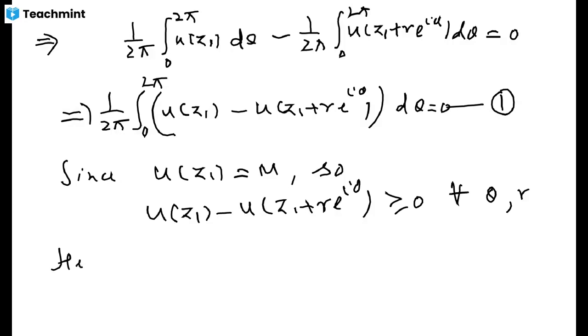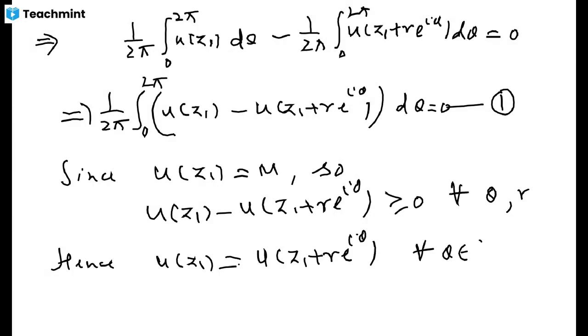Hence this has to be 0. So u(z1) has to be equal to u(z1 plus r e^(i theta)) for all theta lying between 0 and 2 pi and values of r less than epsilon.